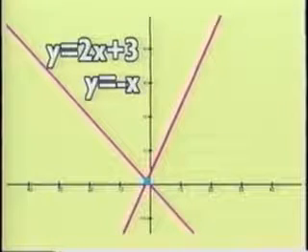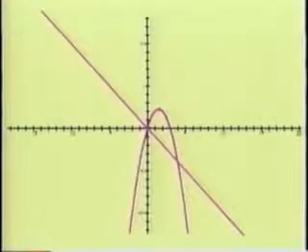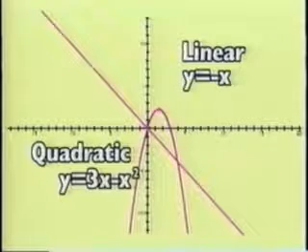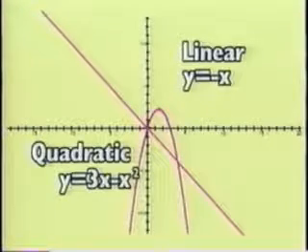If you have two linear equations, the solution may be only one point where the lines of each graph cross each other. If you have a linear and a quadratic equation, there may be 2 points where the graphs intersect. The point is that when you're solving systems, you're looking for solutions that work for all the equations you are given.